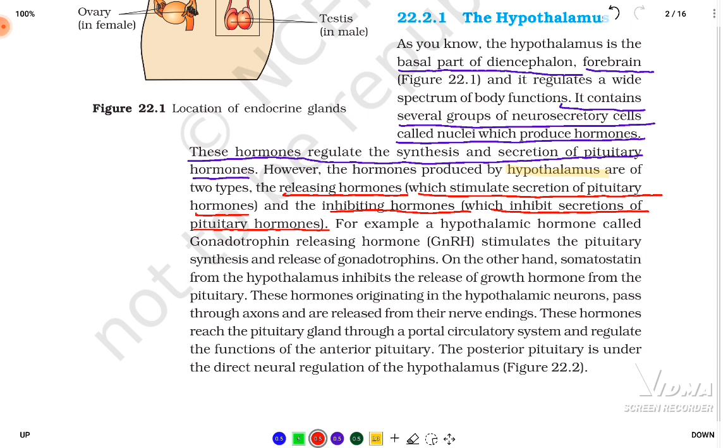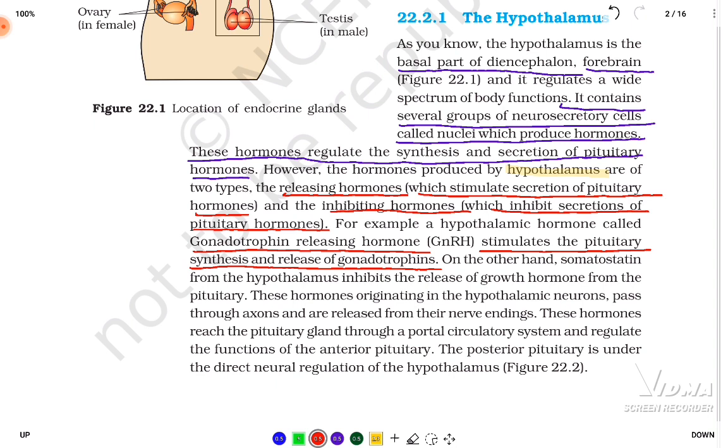For example, a hypothalamic hormone called gonadotrophin releasing hormone, GnRH, stimulates the pituitary synthesis and release of the gonadotrophins. The pituitary gland secretes hormones that act upon the testes in males and the ovary in females. So, the hypothalamus acts upon the pituitary so that it releases these gonadotrophins.